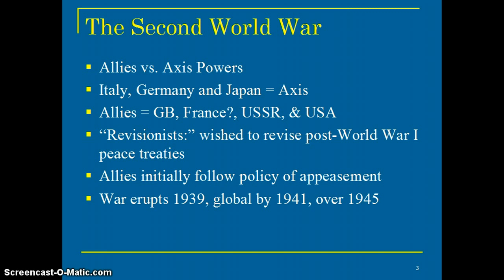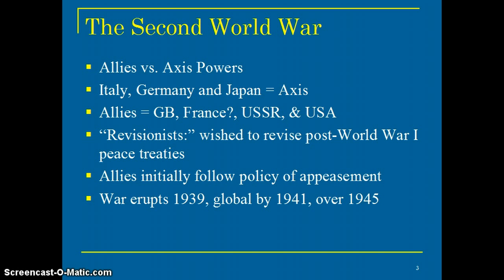Revisionists: these are people who want to revise what happened at the end of World War I with the peace treaties. Essentially, the people who got messed up by the peace treaties don't like them, so they want to change them. So they're referred to as revisionists. They want to revise the rules or the results. In particular, guess who? Germany.